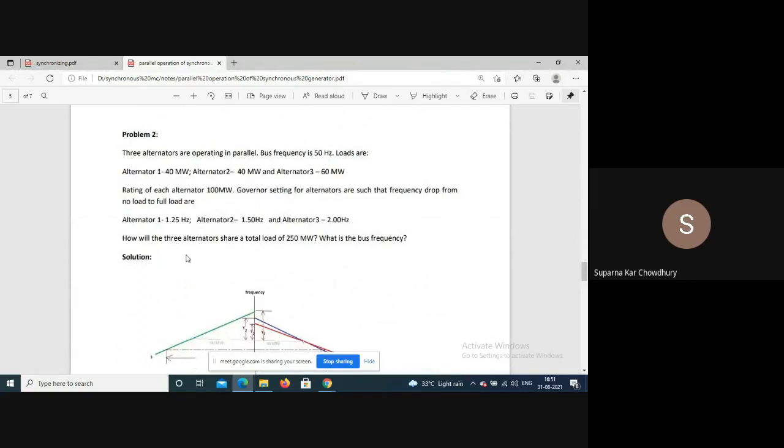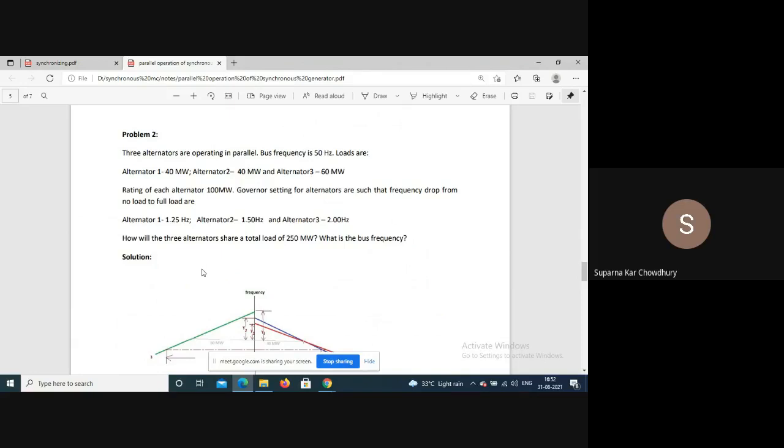Now let us take this problem. We have three generators. Three alternators are operating in parallel. Busbar frequency is 50. The loads shared are for alternator 1, 40 megawatt, alternator 2, 40 megawatt, and alternator 3, 60 megawatt. That is for a particular loading condition. When the first one is sharing 40 megawatt, the second one 40 megawatt, the third one 60 megawatt, then the busbar frequency is 50.